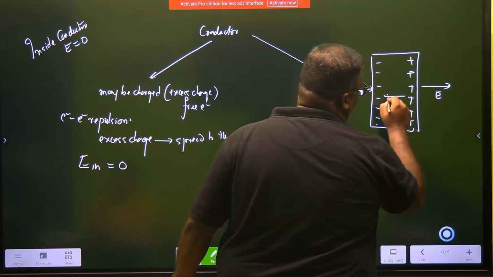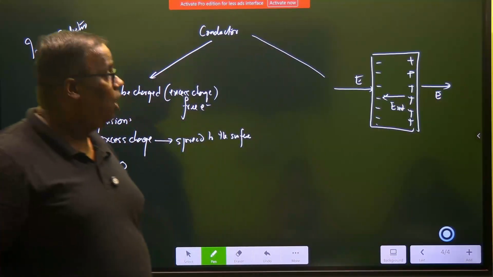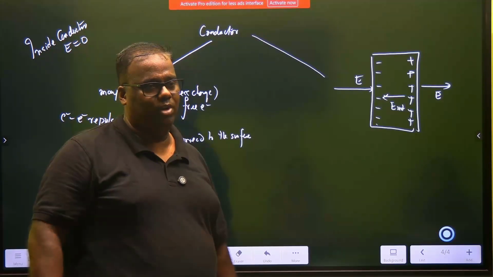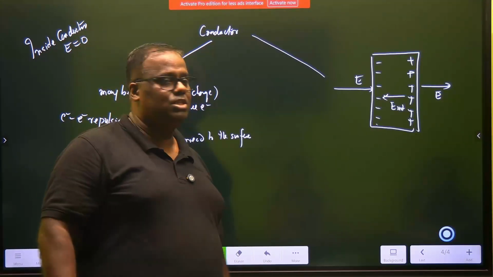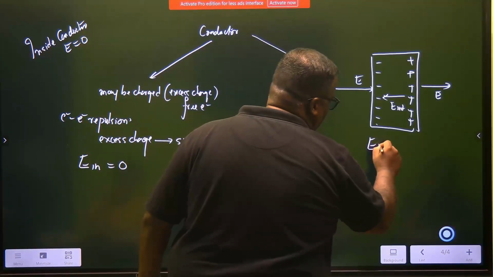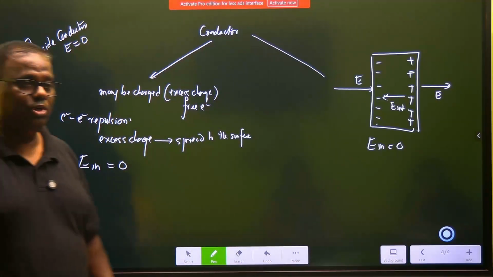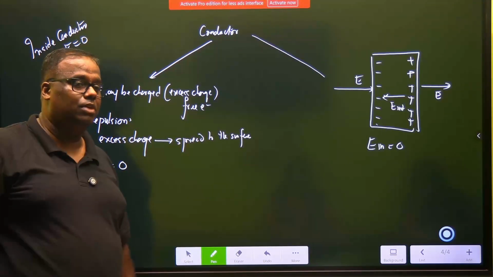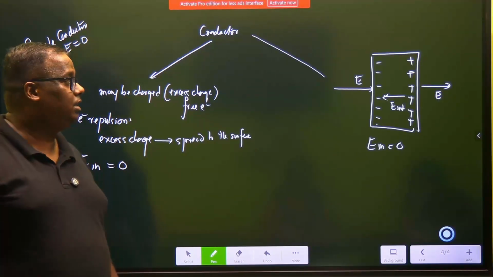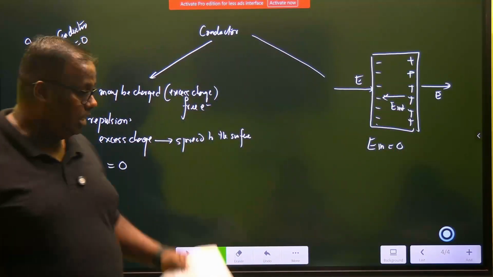So you will have one more electric field, an internal one, which will be created. And how long will this internal electric field be created? As long as it doesn't match the external electric field. At one point, the internal and external fields will cancel each other and bring you back to the scenario where E inside is equal to 0. So did you understand what you wrote? Inside an electric conductor, whether the conductor is charged, whether it is neutral, or whether it is exposed to an external electric field, the electric field is always 0.